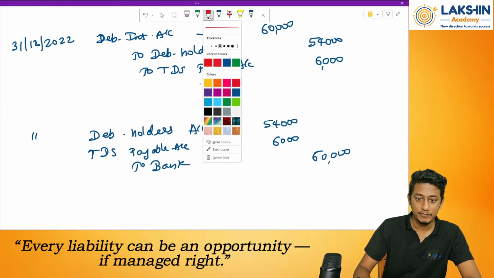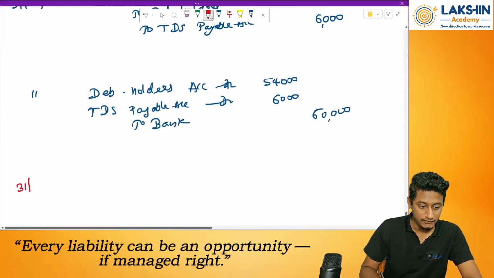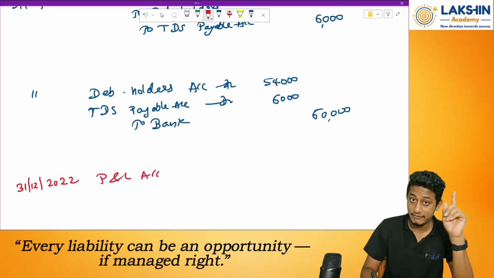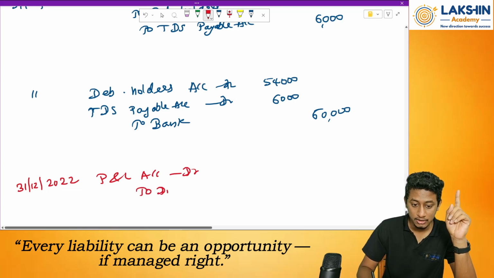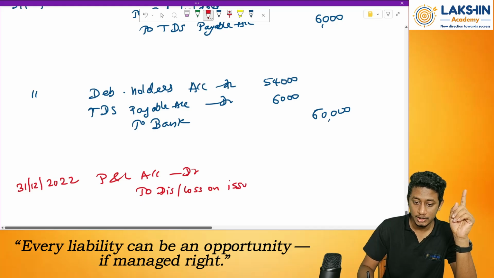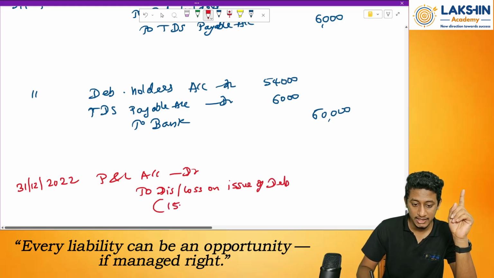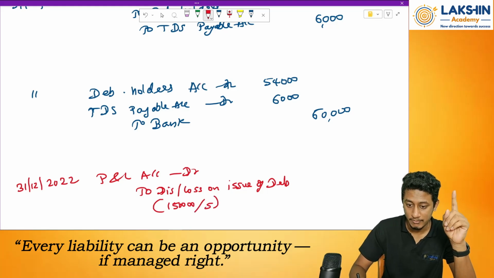So what is the entry? On 31st December 2022, P&L account debited. Previously I have shown you the entry. Remember, go back to the same part and have a look. To discount or loss on issue of debenture. How much will that be? Rupees 1,50,000 divided by 5 years. How much will that be? Rupees 30,000.